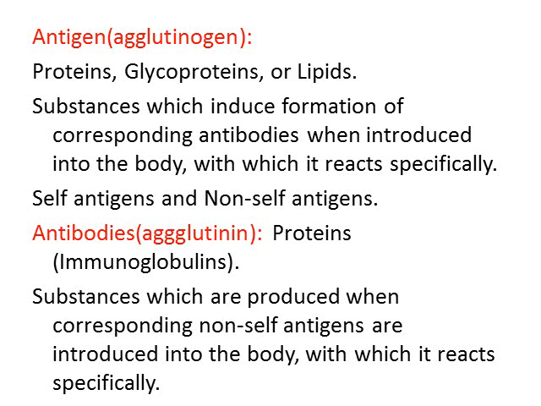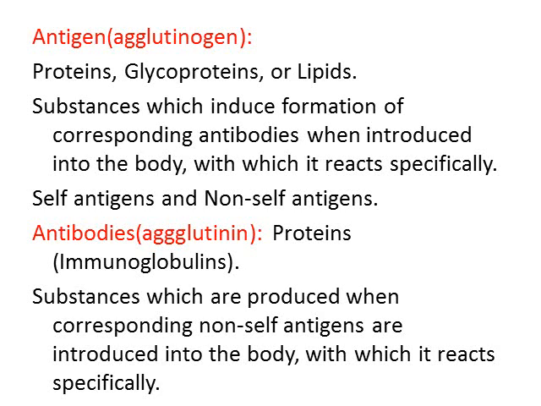And the definition is: substances which induce formation of corresponding antibodies when introduced into the body, with which it reacts specifically. I would like to stress the term "with which it reacts specifically." Antigens can be classified into self and non-self.